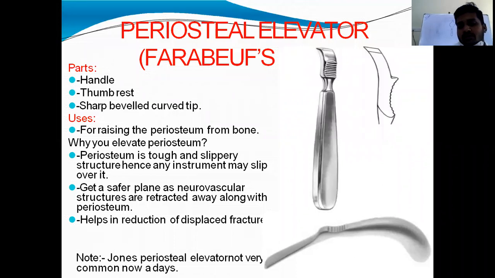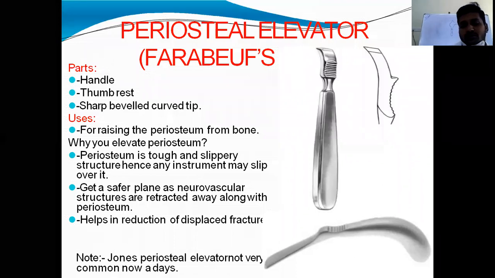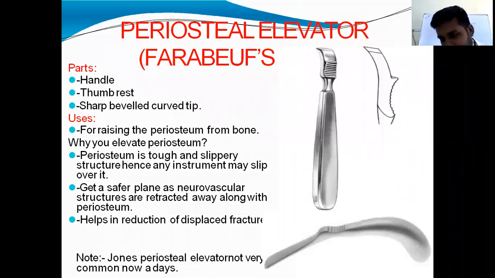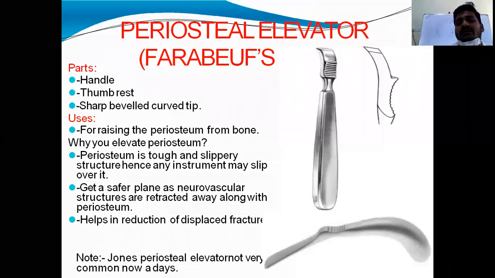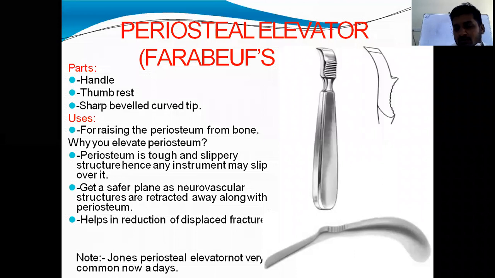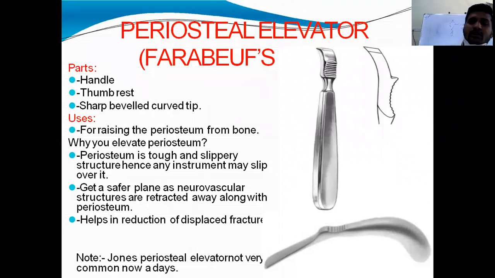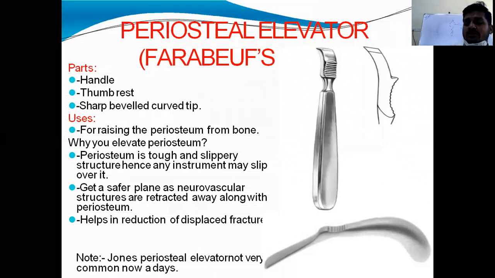Jones periosteal elevator. This is another type. It is curved with a curved handle. The thumb rest is near the tip so that we will get better control while using the instrument over the bone.